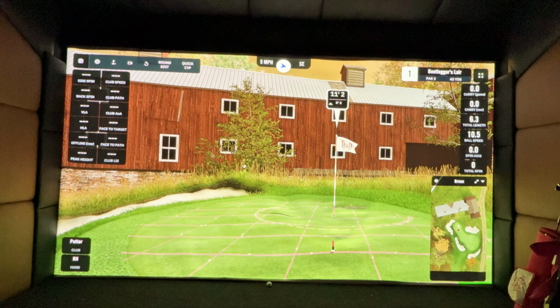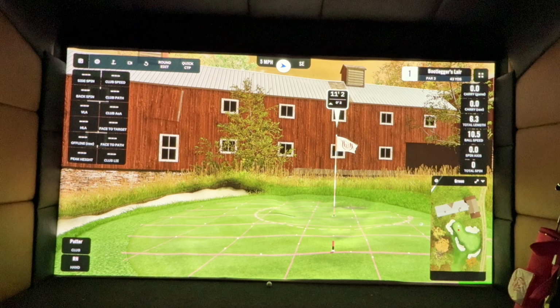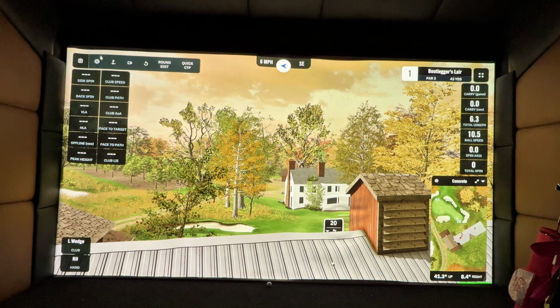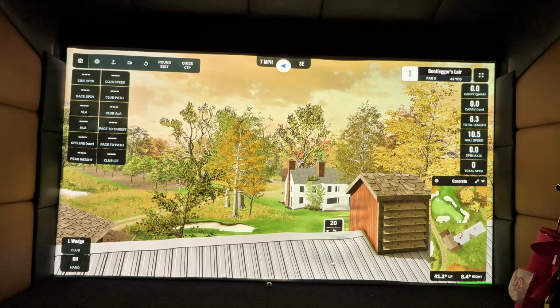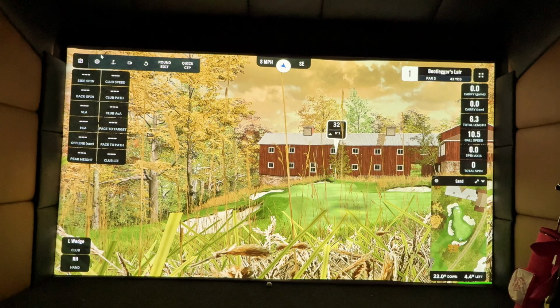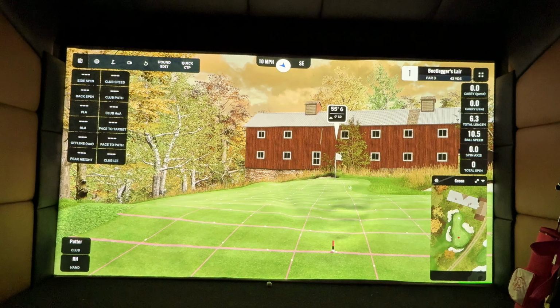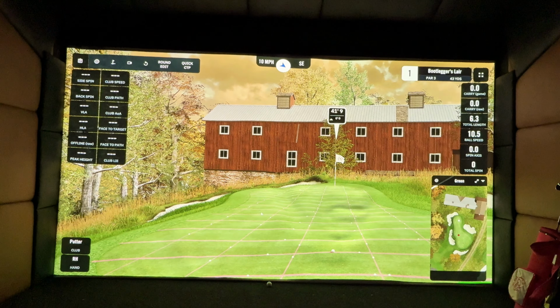So you can hit from anywhere on the course, you can place this ball icon. So I can play from the roof up here. I can place the ball in the bunker. You can do this on any course on GSPro. So the ball icon is just navigation within each hole. You can move that and it will stay there until you move that ball again.